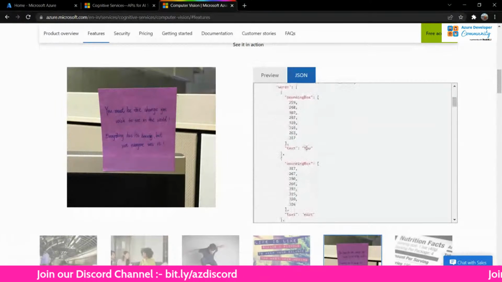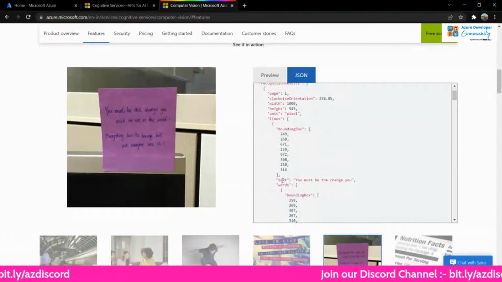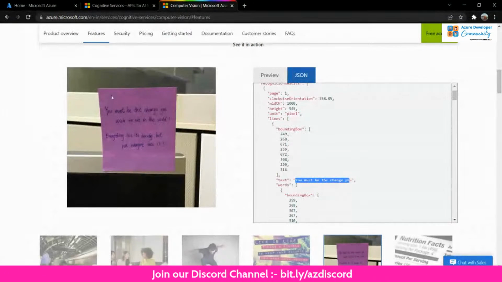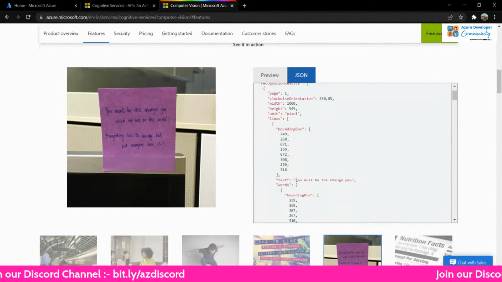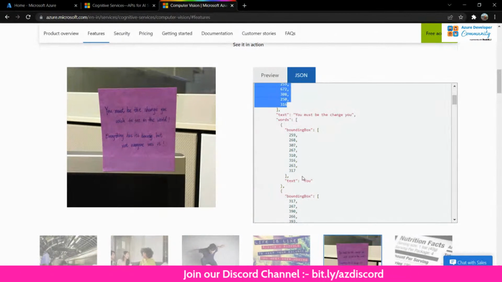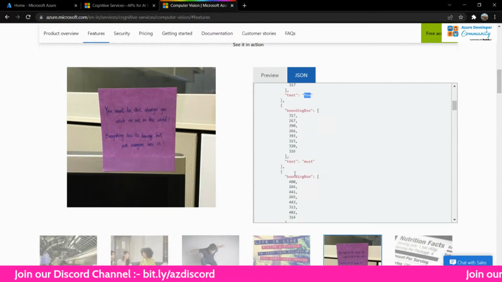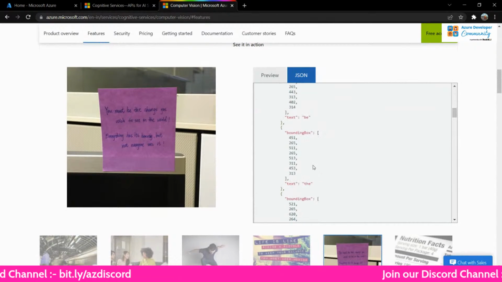Let me see. Here it hasn't found anything. In this text, it has found "you must be the change you." This is the first bounding box it has identified. In this region, it found this text. Then again, in the next bounding box, it just found "you" somewhere, and then "must," and it's going on splitting. This is the main bounding box.